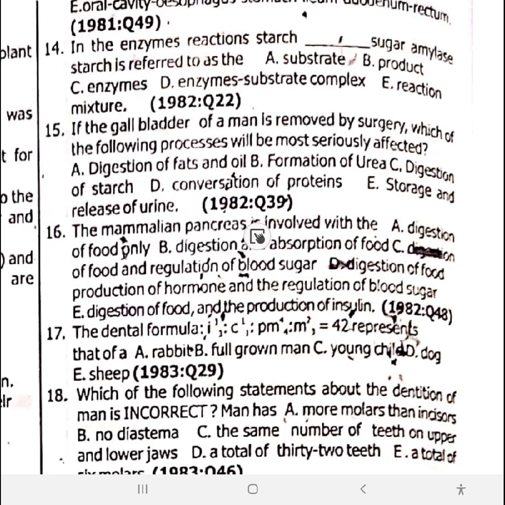The mammalian pancreas is involved in both digestion of food and production of hormone. Option D. 16. 17. The dental formula, they give you a dental formula here. They give you canine 4 2. This is the teeth of a dog. 17 is option D, dog.